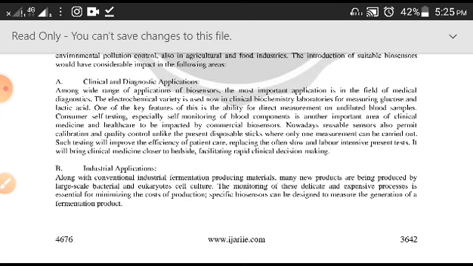Here the first thing is the clinical and diagnostic applications. Actually the main concept behind this was the same, diagnostic applications. The various diseases are producing various markers. Suppose that when the liver starts getting damaged, the liver will secrete certain kinds of chemicals or factors. These chemicals and factors will be available in the blood, right? If you are able to detect them, you can understand the liver is getting damaged, maybe at a time when the signs and symptoms have not appeared.